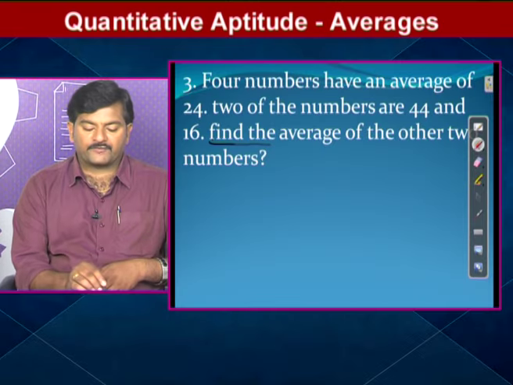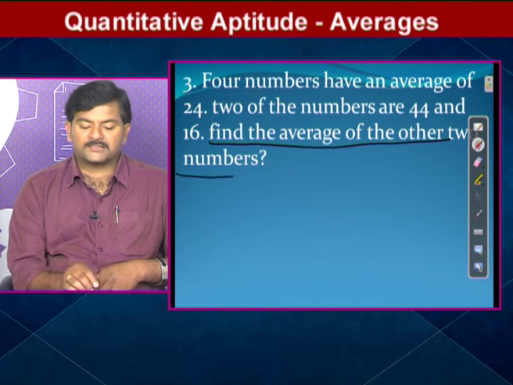Initially how many numbers has he given? He has given 2 numbers. And what did he ask to find? He also gave the average. The average of 4 numbers is given. How much? 24. So 2 of the numbers are 44 and 16. He asked to find the average of the other 2 numbers. Remember here, lastly what he asked to find out is the average of the other 2 numbers.